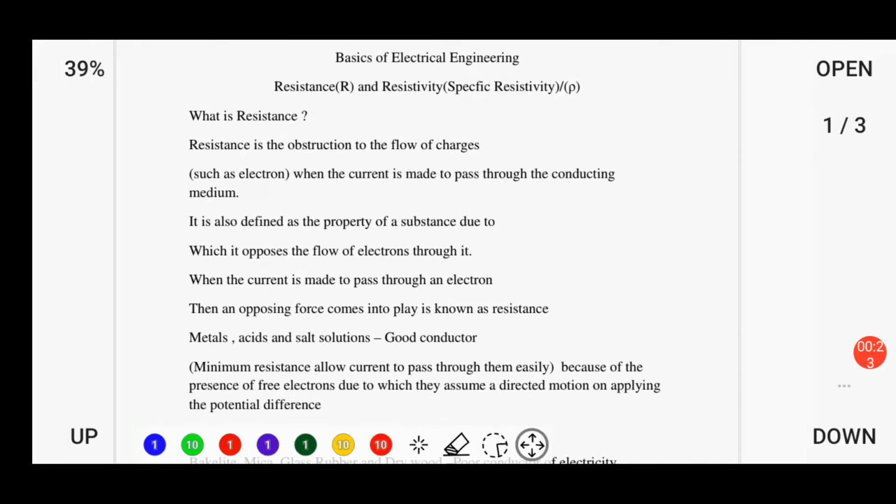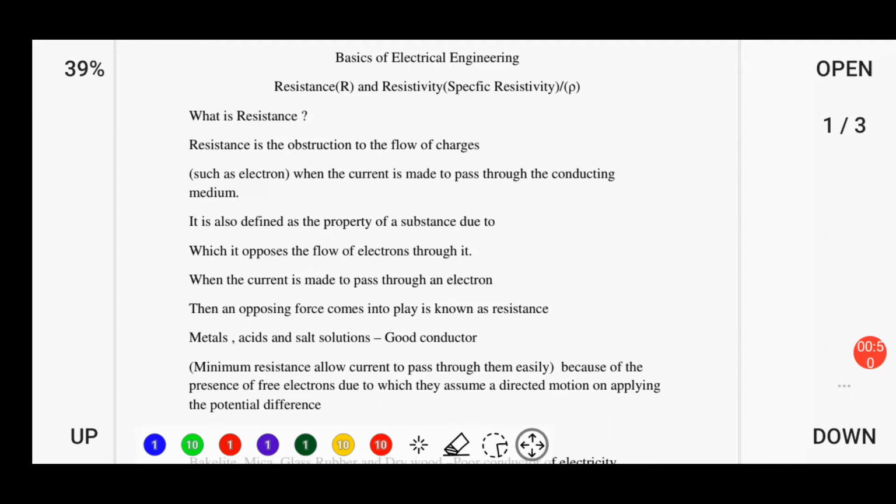Basically, we know resistance is the obstruction or hindrance to any kind of moving charge. So it is an obstruction in the path of movement of anything. Suppose an obstruction may be considered as a hurdle while a racer is moving in a race. So it is also a kind of resistance. So basically, what is resistance? Resistance is the obstruction to the flow of charge.